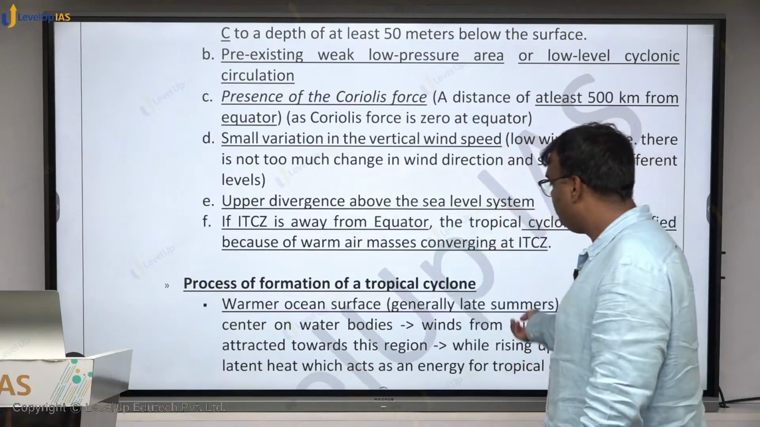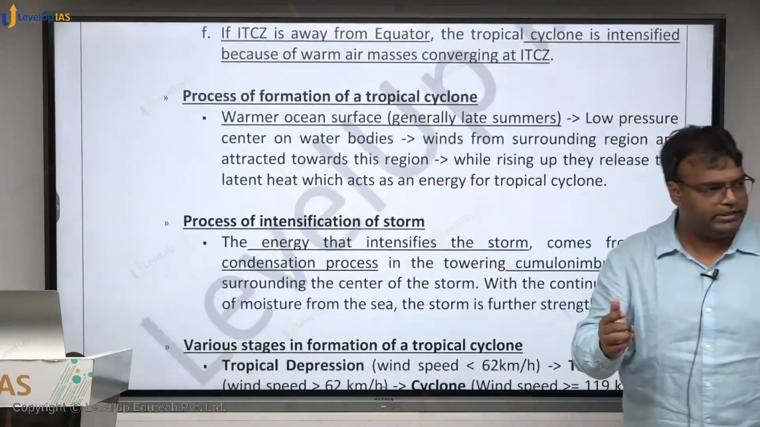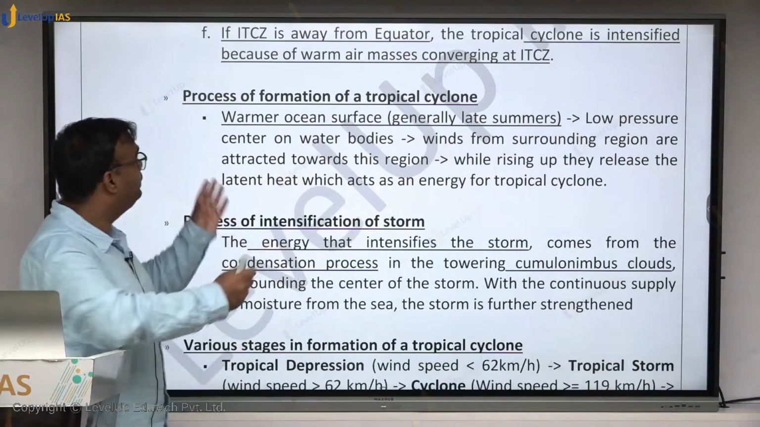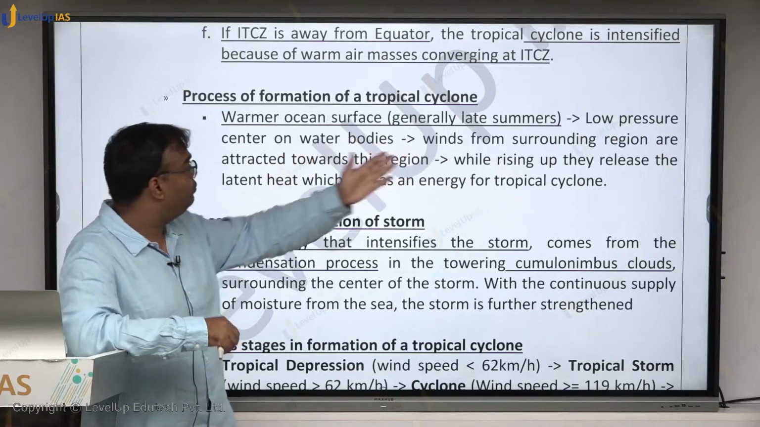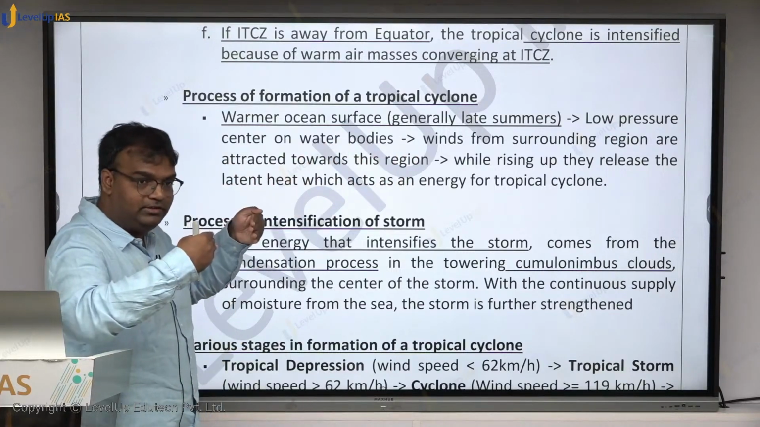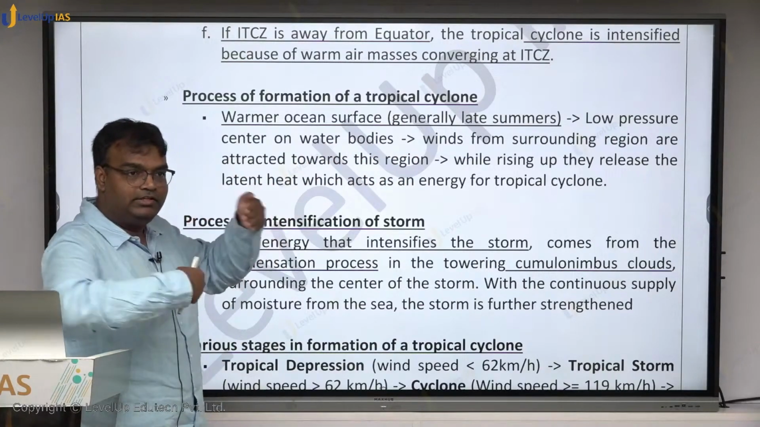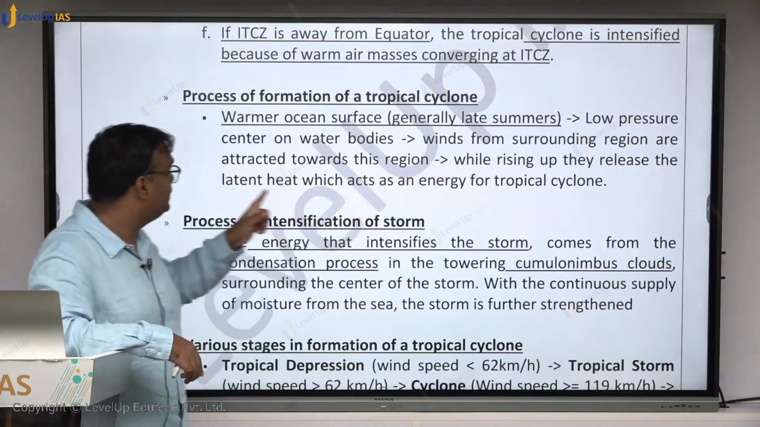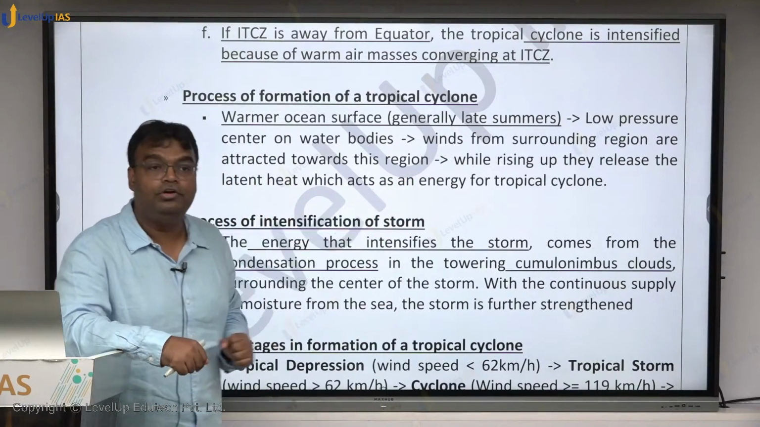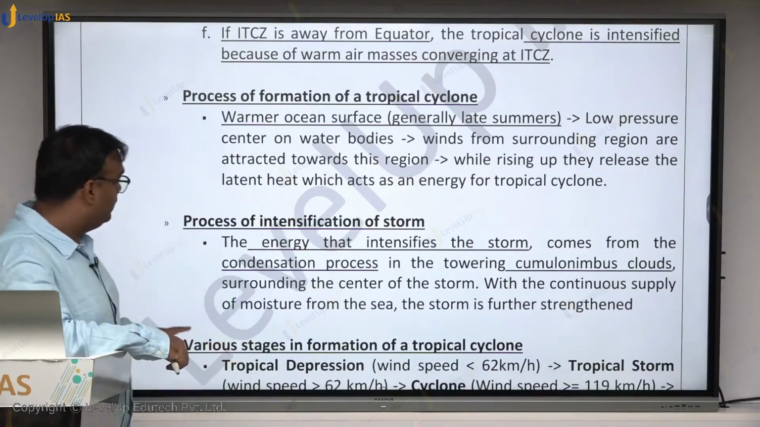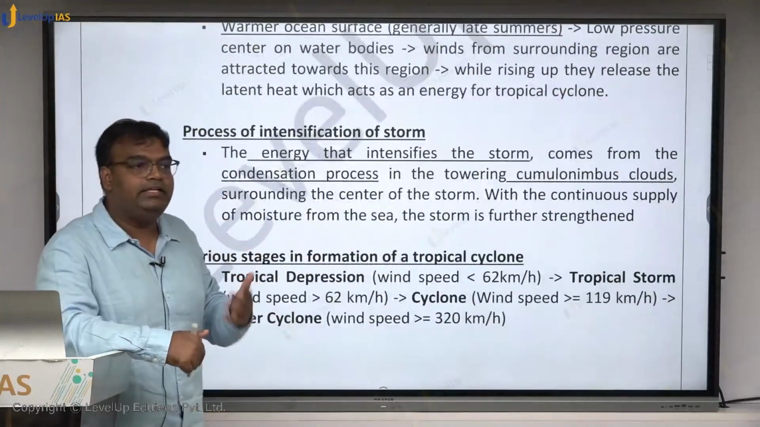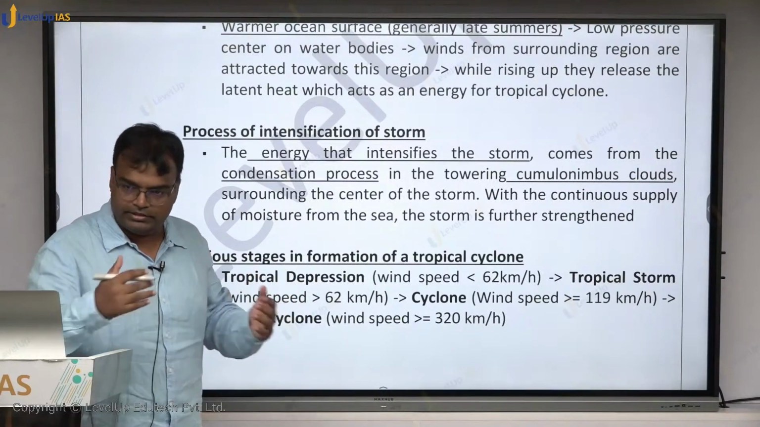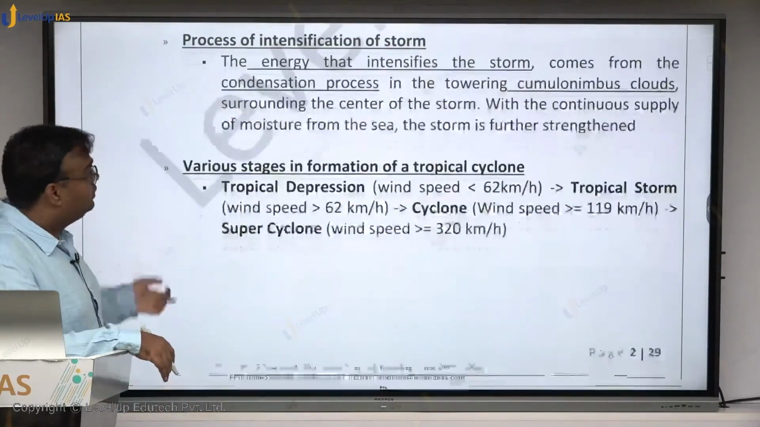Okay, now the process of formation of a cyclone. I think I explained to you what happens first: there will be a warm ocean surface, a low pressure center will be created, winds from the surrounding region are attracted towards this region, and because of the Coriolis force they will be circulating while they rise up. While rising up they release the latent heat, which acts as energy for the tropical cyclone. How does it get intensified? It gets intensified from the energy that it is getting from the condensation.